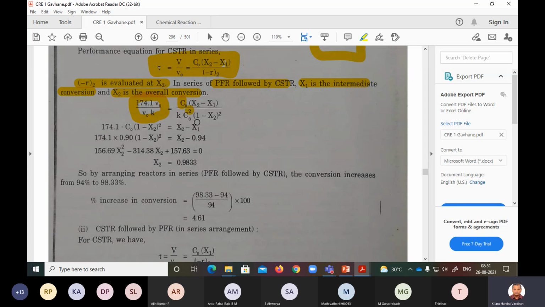So you are left with C naught 1 minus XA square on the numerator as X2 minus X1. You take cross multiplication and make it one equation. So 174.1 C naught 1 minus XA square is X2 minus X1. So get all the X2's to one side. We know what X1 is. X1 is nothing but 0.94.